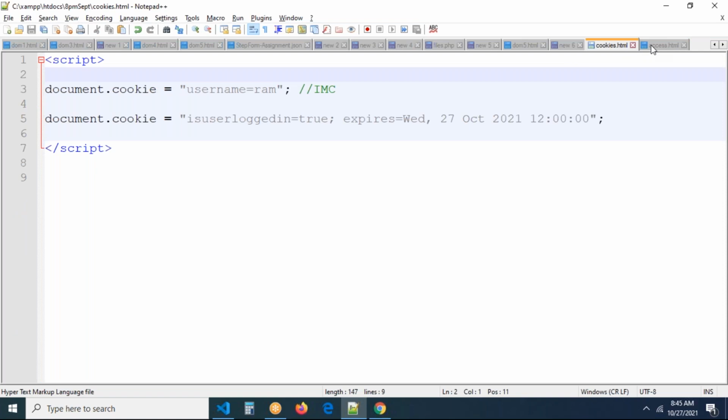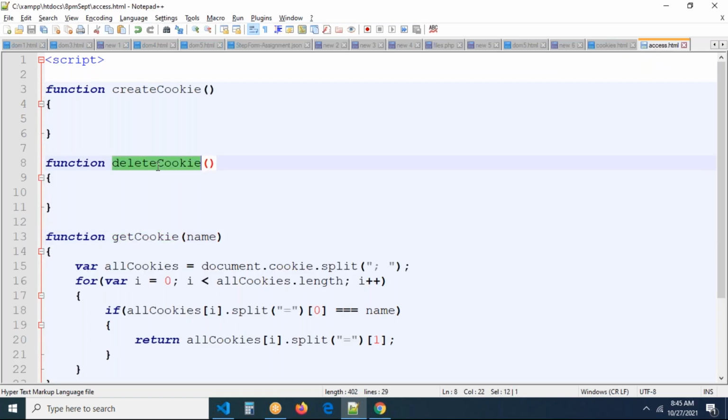Let me do one thing. Let me define these functions also. As an end user, you just need to pass the data to it, that's all. It has to create a cookie, it has to delete a cookie, and if you want access, getCookie. These two also we can implement tomorrow. Meanwhile, if you have any doubts, let me know, guys, here.